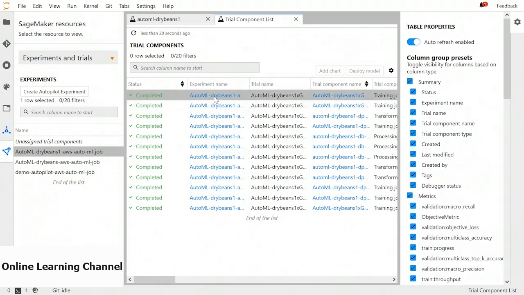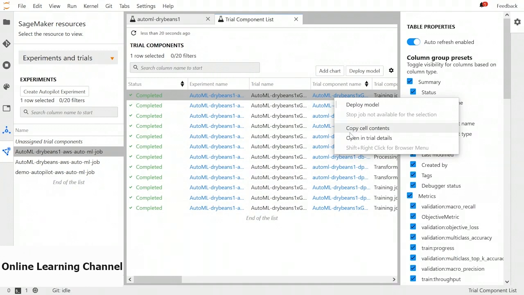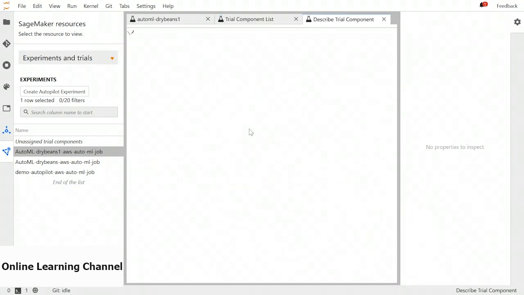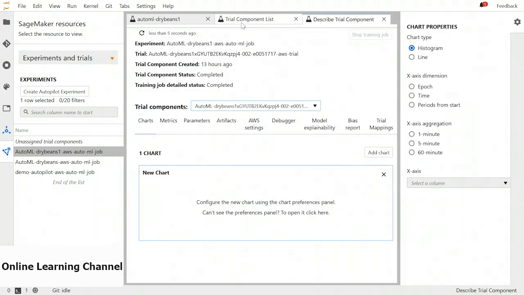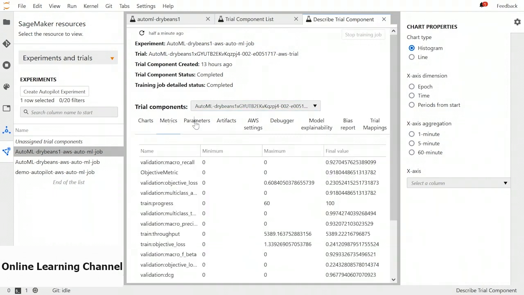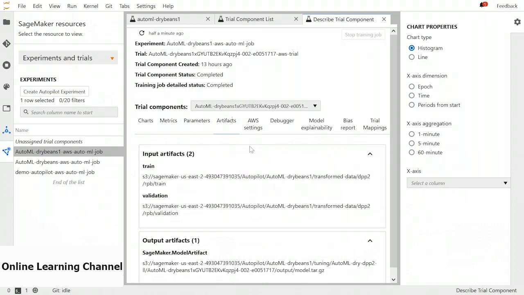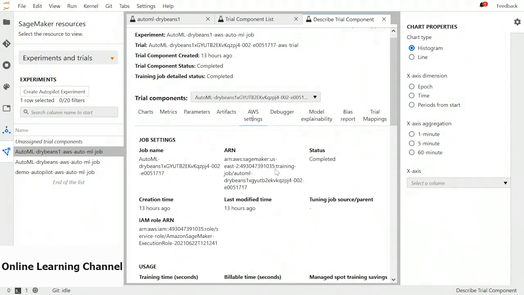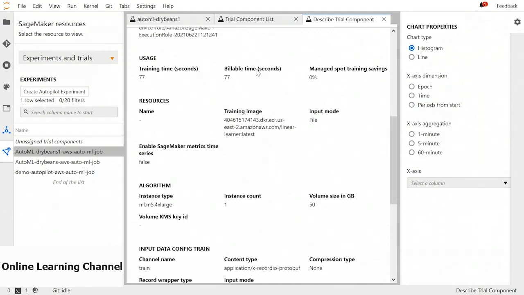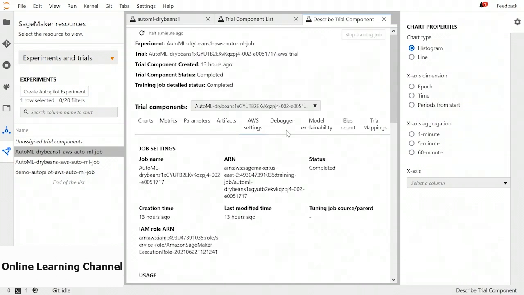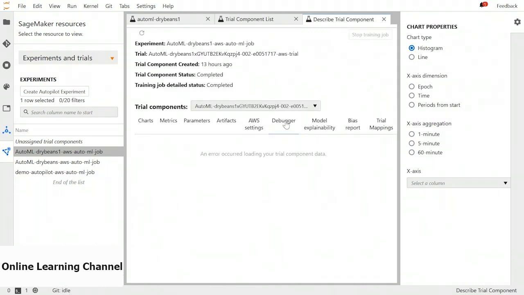We can also take a look at the individual trial. So this way we can open the trial component. That was the trial component list, and when we want to see an individual trial, we can open the trial component. So we have charts, metrics, parameters, artifacts, and we also have the AWS settings used for the trial: the billable time, training image, instance type, everything. From here, we can also access the debugger.